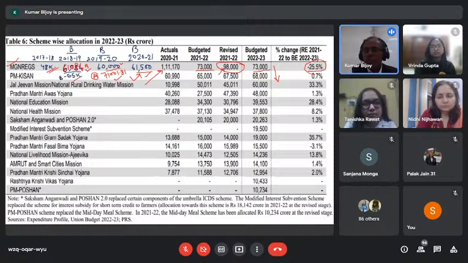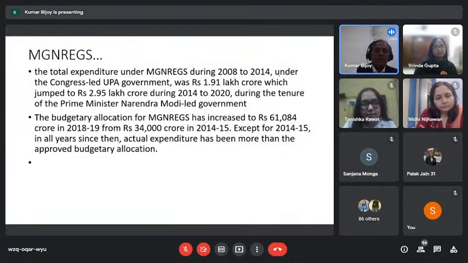So take it as two kinds of signals one can look at from MG Narega. Don't be half-hearted that yes, unemployment allowance is there. If you keep on increasing unemployment allowance, it doesn't mean that the economy is progressing. That is not a right signal. That's why I had highlighted MG Narega here. A lot of people, a lot of economists also, I have found in the media misinterpreting it, wrongly putting into the public domain that government has been spending less on it.